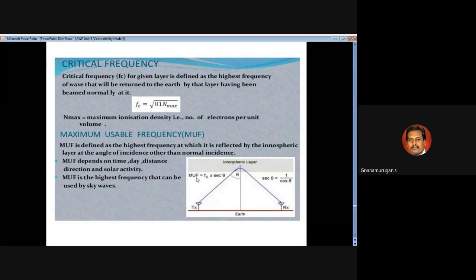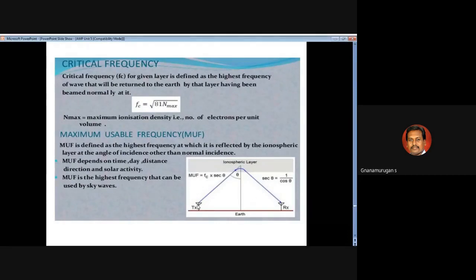The formula is MUF equals Fc times secant theta, and secant theta is equal to 1 divided by cos theta. The concept is the highest frequency reflected by the ionospheric layer at an angle of incidence other than the normal incidence.